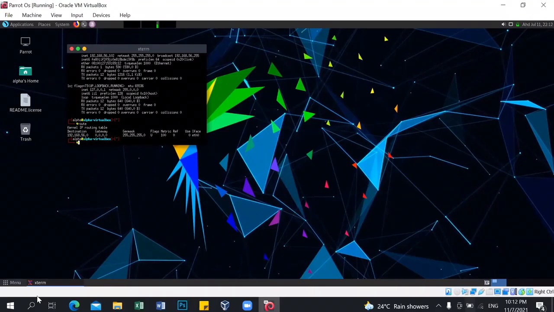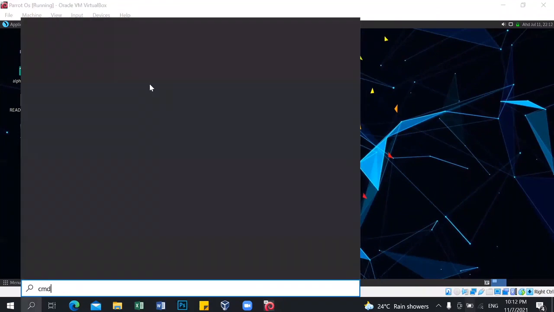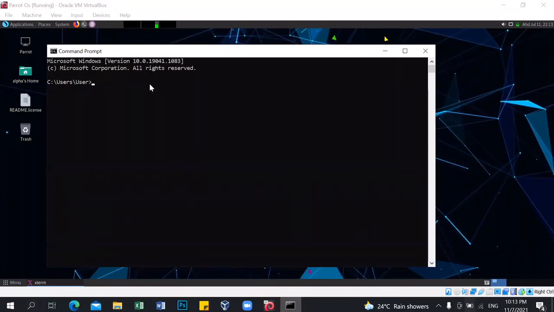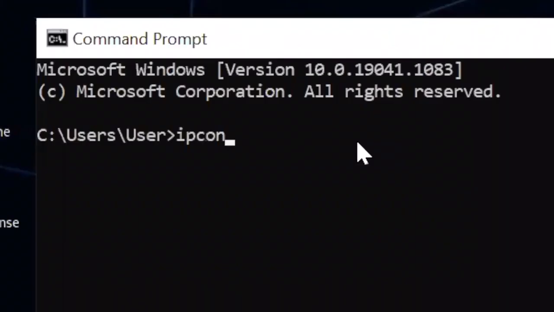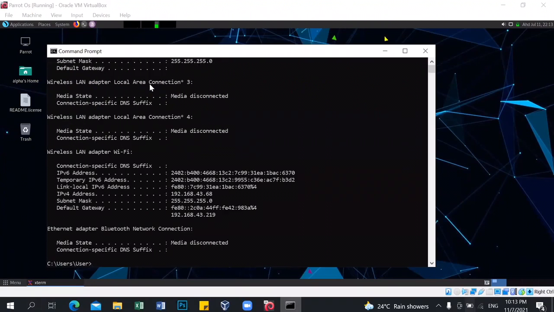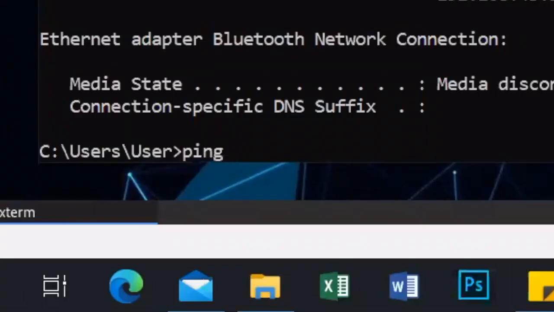After that, open cmd in Windows and type ipconfig. Now we will ping from host to VM and from VM to host. Then type ping -n 1 -i 3 and the IP address.